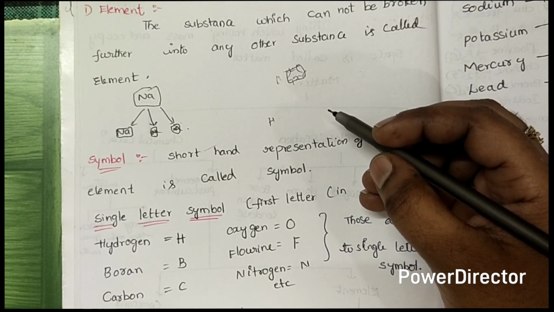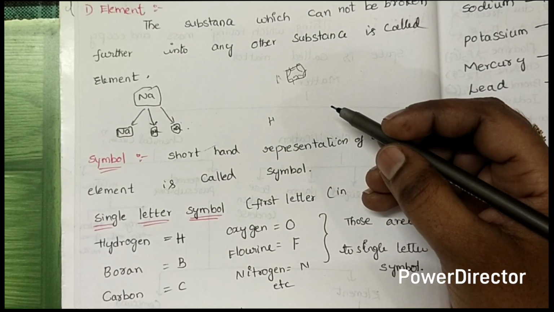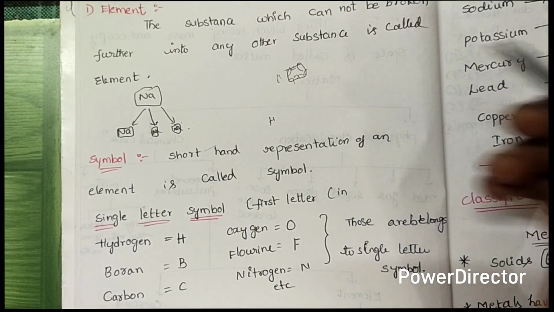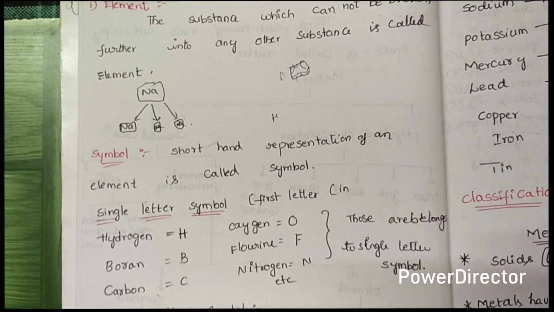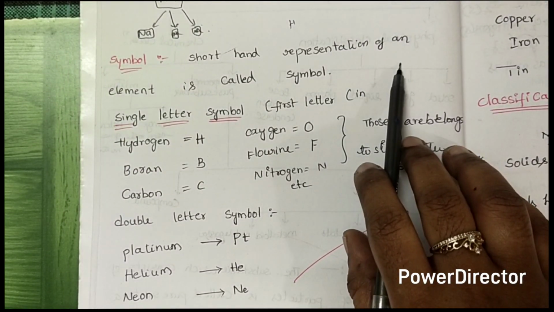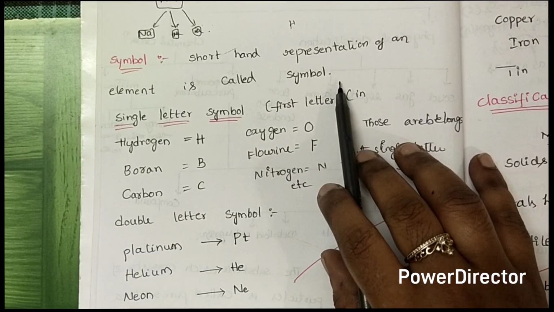Helium He is known as helium. And same, that is, it can be divided into further letters, Latin names like this. Okay. Next, what is a symbol? The shorthand representation of an element is known as a symbol.